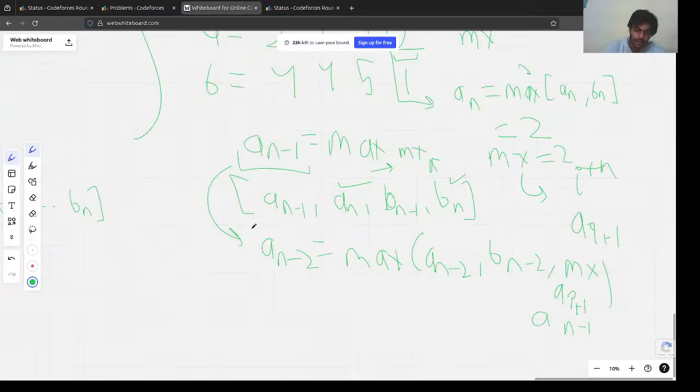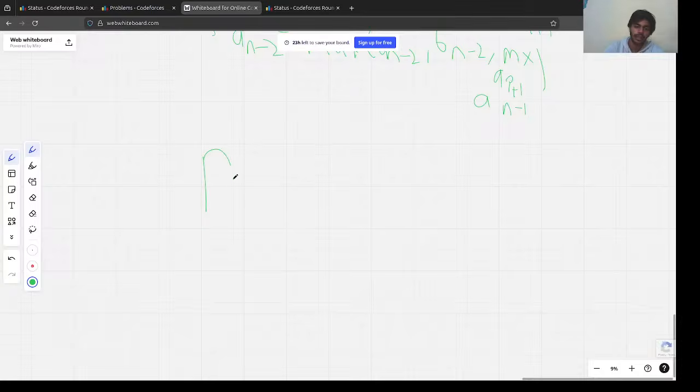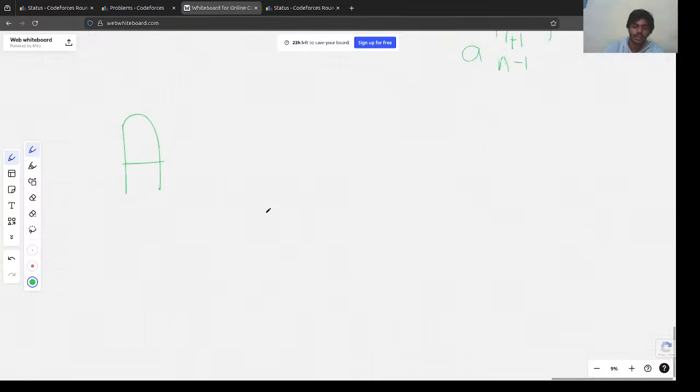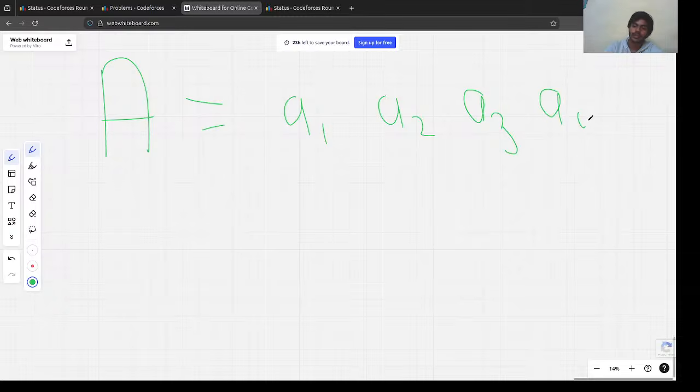So what would this result in? This would give us an array A with a maximum value for each number. So these are all maximum numbers that we could get, right?